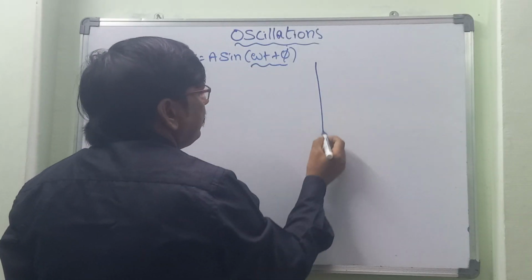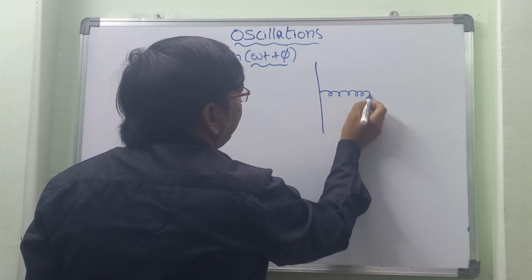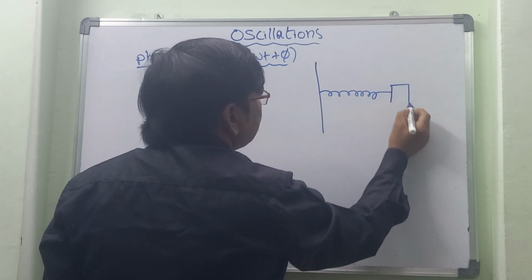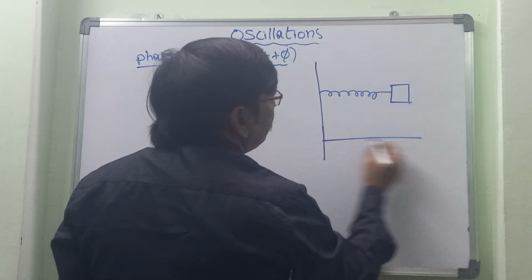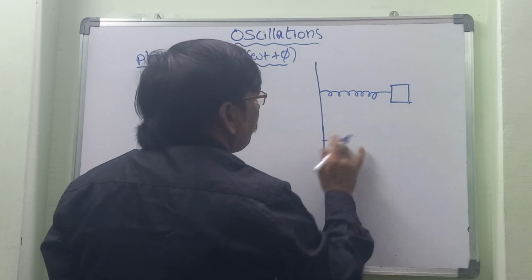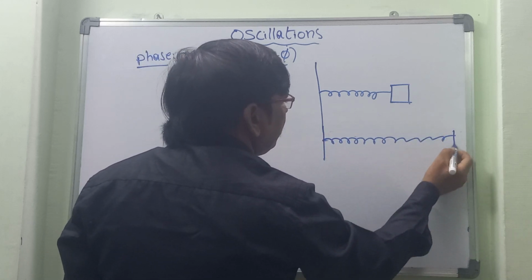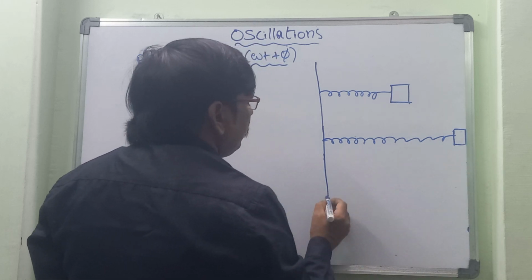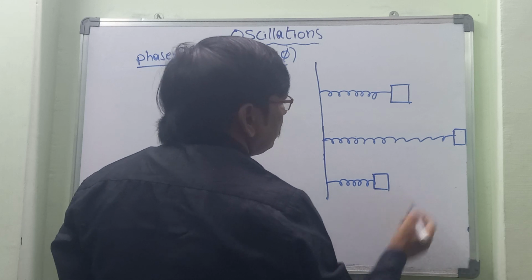If we take one example, let us take again a spring mass system. At the very beginning it is like this, and afterwards if we apply some force on it, it moves till this part, and again due to retardation it comes back towards this one.